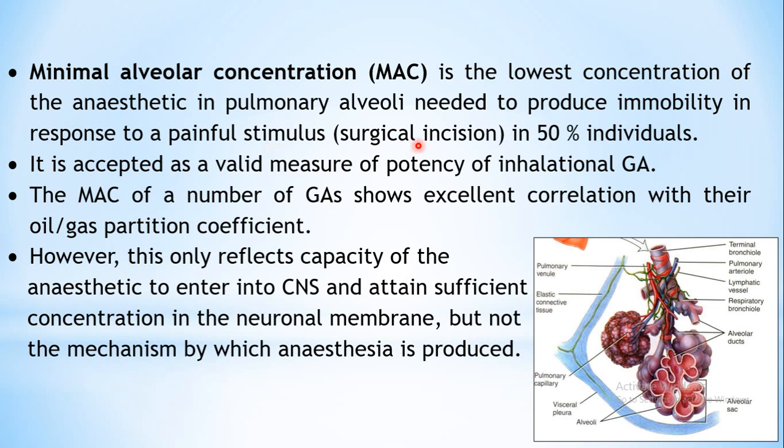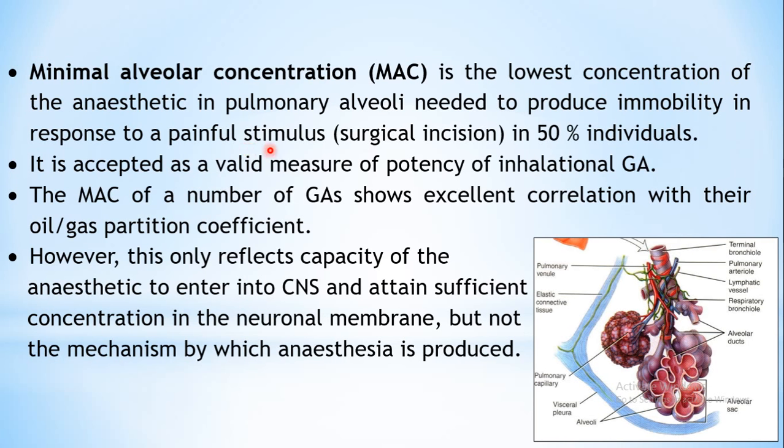Say, for example, a surgical incision. If you give a surgical incision, there should be total immobility produced in that person. That is, a person should not show any kind of response towards this painful stimulus, and this is supposed to be shown at this concentration in 50% of individuals. For example, you are administering a particular concentration of a general anesthetic in say 100 individuals. Out of that, at least 50 individuals should show immobility towards any kind of painful stimulus.